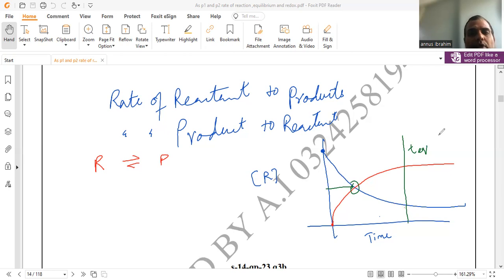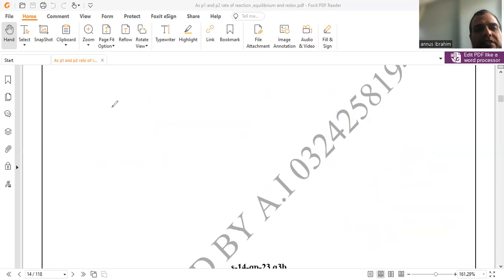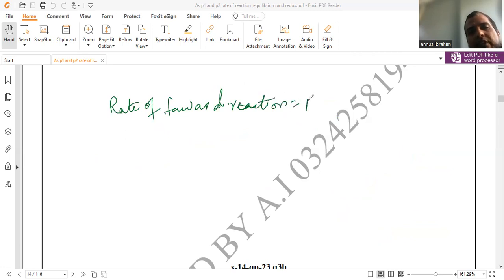When the rate of forward reaction, for simplicity we write it like this, rate of forward reaction. The forward reaction is generally assumed to be reactant towards the product side. Rate of forward reaction is equal to the rate of backward reaction, meaning product towards the reactant side.